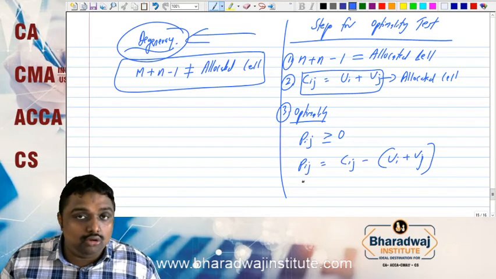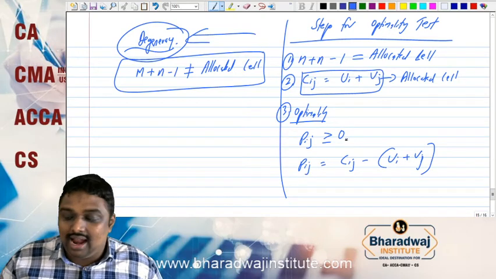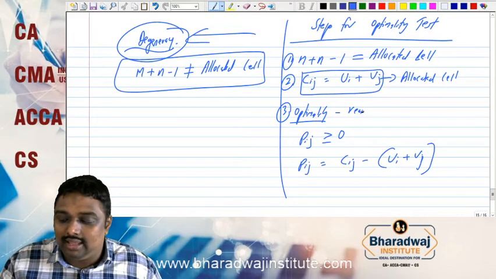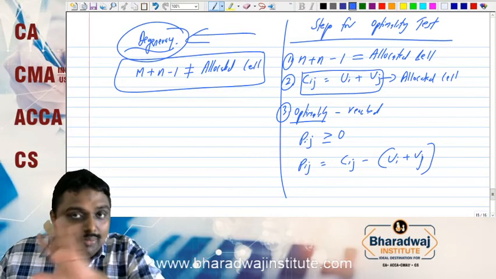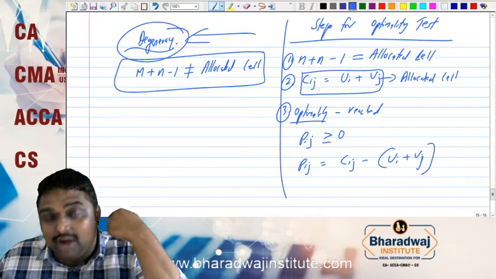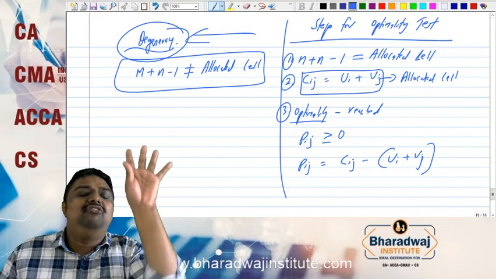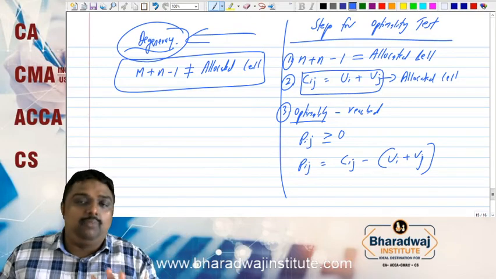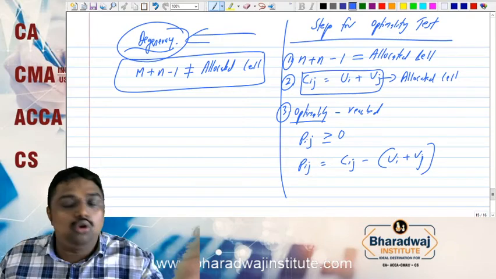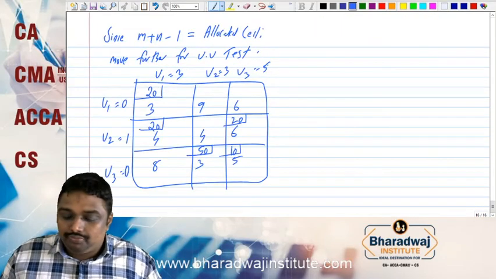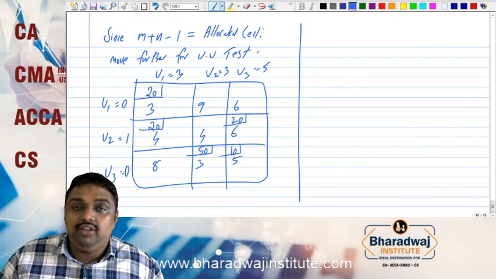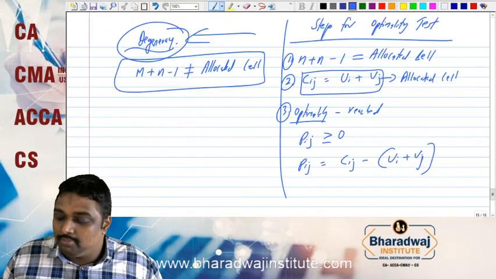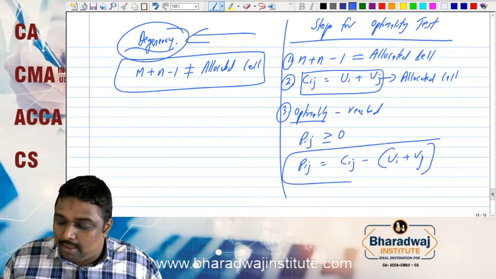So we have to find out the penalty. If the penalty is greater than or equal to 0, that means optimality is reached. If the penalty is not so, then optimality is not reached, and we have to do one more step. Generally, that situation will very rarely come, but however, we will discuss all the methods for you. So now, when you come back, we will do the penalty. So there is a principle, and this penalty we will approach.